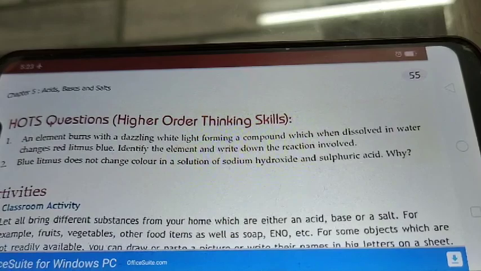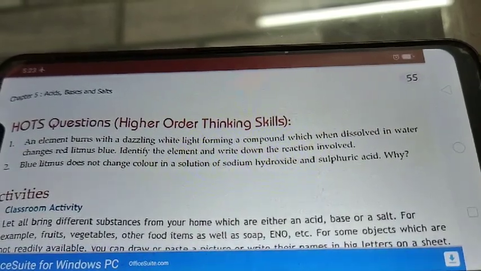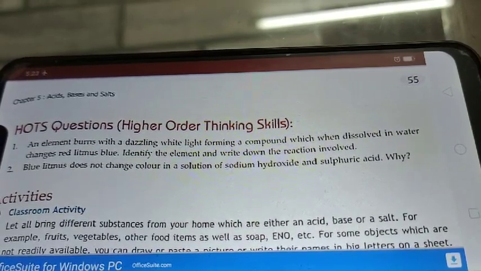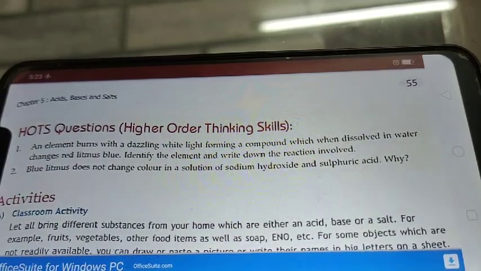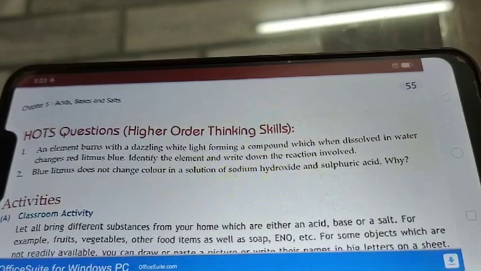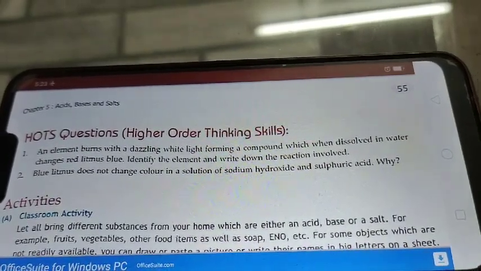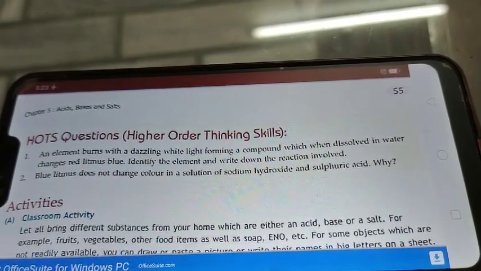Magnesium burns with a dazzling white light and forms a compound, magnesium oxide, which when dissolved in water forms what? Magnesium hydroxide, that will turn red litmus blue. Okay, see, here is that equation that you have to mention.